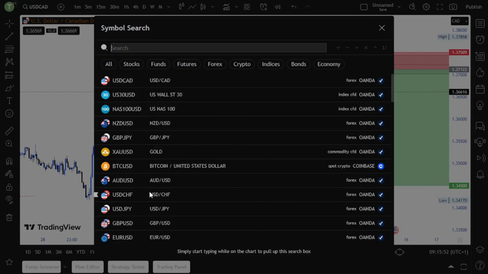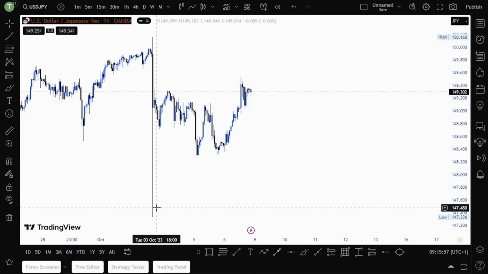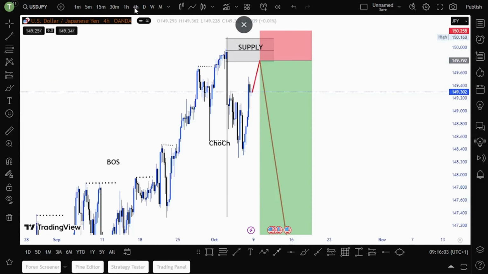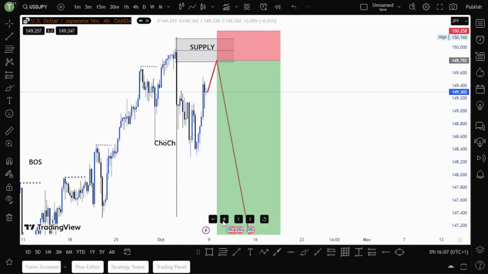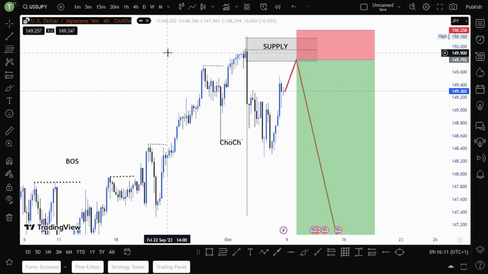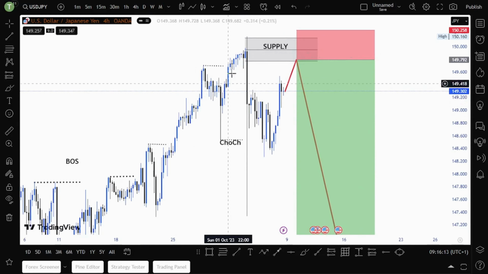Now let's look at USDJPY. Looking at USDJPY, let me just go on H4. On H4, we turned from bullish structure to bearish. Here is a change of character, as you can see.